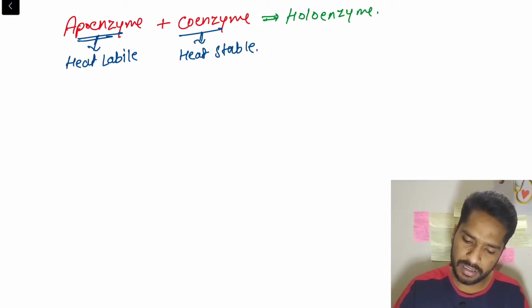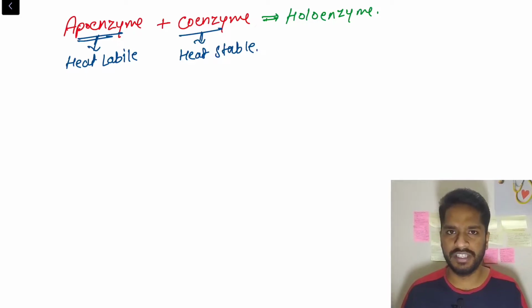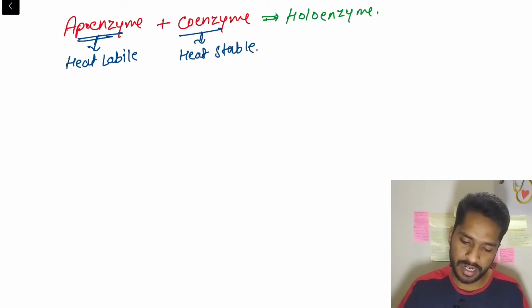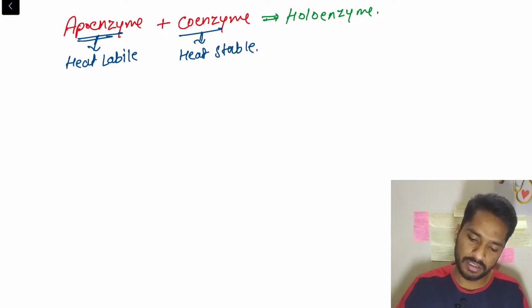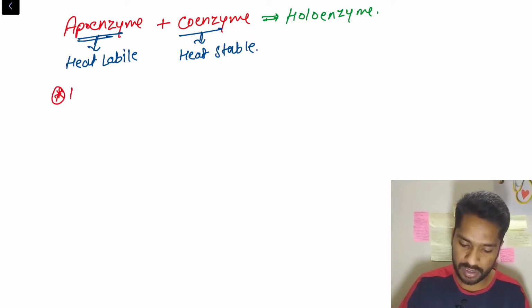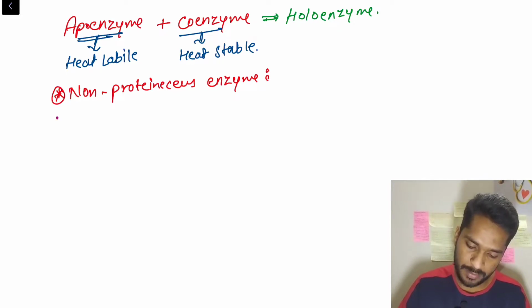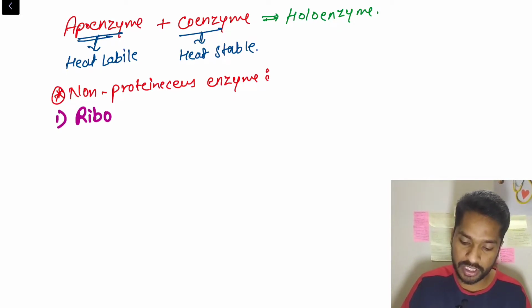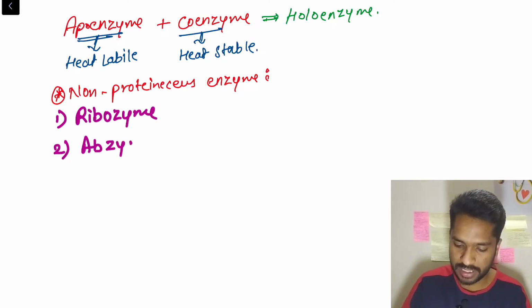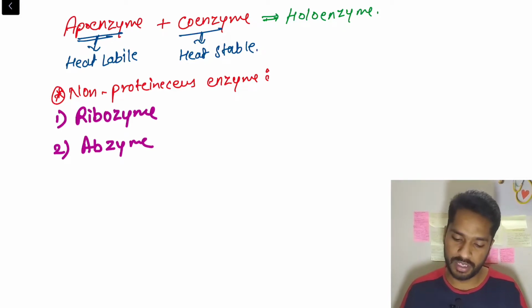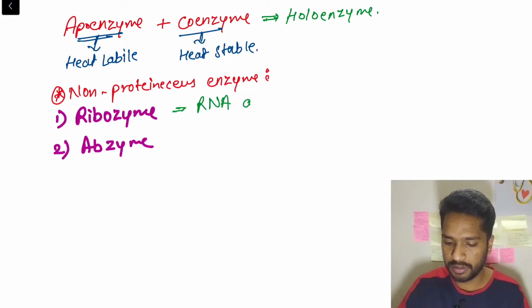Recently, once in the FMG exam and once in the AIIMS exam, there was a question: what is a ribozyme? That brings us to the next topic, the non-proteinaceous enzymes. Some enzymes do not contain protein, so they are non-proteinaceous enzymes. First is ribozyme, which I just told you there was a question on, and second is abzyme. If a question is asked on ribozyme, there is more chance that abzyme will be asked in the coming days. So ribozyme is RNA acting as an enzyme.